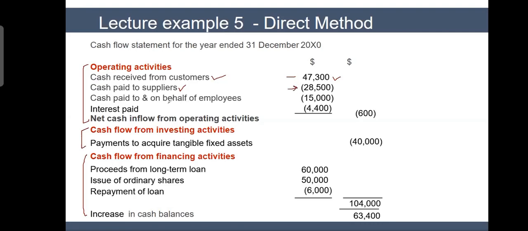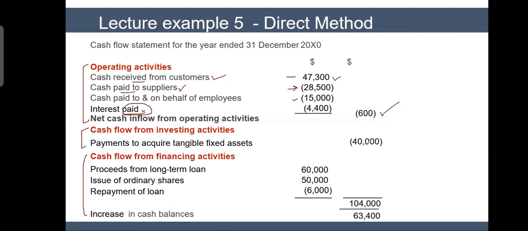Cash paid to and on behalf of employees, which means salaries and taxes which you paid for employees, and then interest paid. For interest paid, you use the same formula as in the previous slide: opening interest liability plus this year interest expense minus this year interest payable. So you get your interest paid. In the income statement, you don't write down interest paid, you write down interest expense. Now, this is cash flow. In cash flow, you have to focus on what you actually pay. So you get an operating cash flow, which is minus $600.